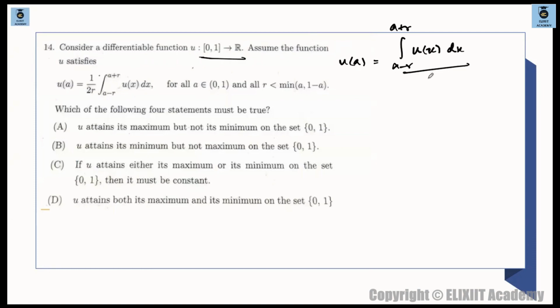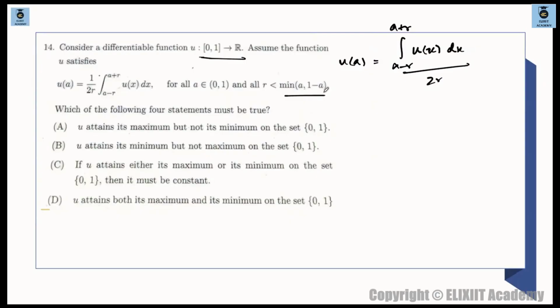And below, what is there? Divided by 2r. Okay, below it is divided by 2r, for all a belonging to 0 to 1 and for all r less than the minimum of a comma 1 minus a. So this r is definitely some value which is less than the minimum of these two quantities. Yes, this is the only observation which you need to see.